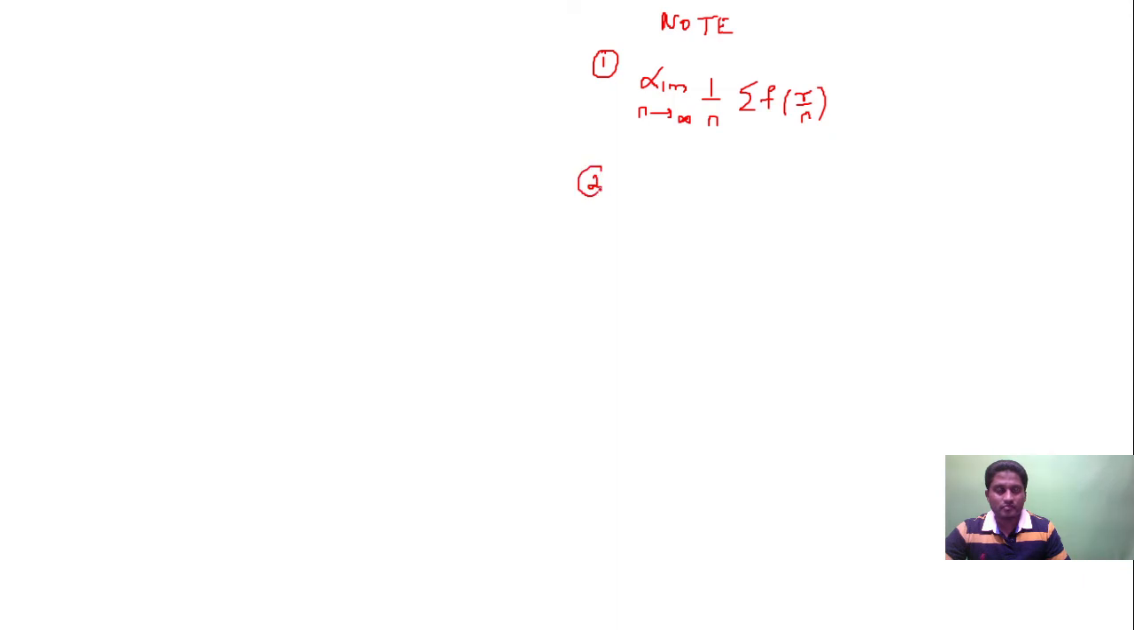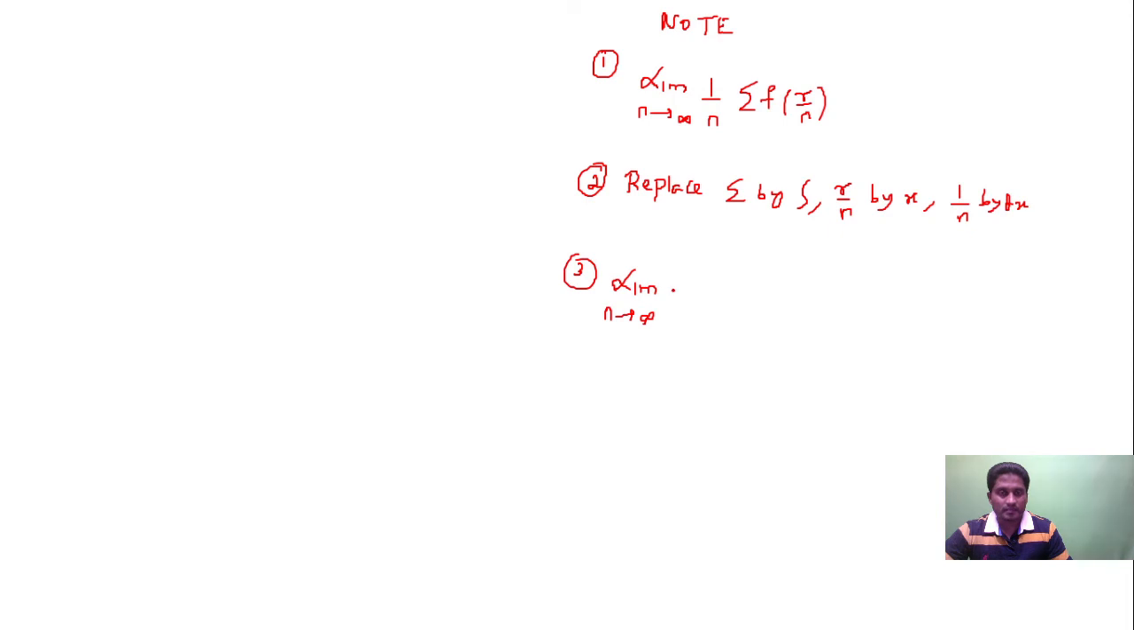Point number 2, you will replace summation by integral. Replace r by n by x and 1 by n by dx, and then limit n tending to infinity, and then r by n to r by n. So you can use this for the limits: lower limit will be least value of r.